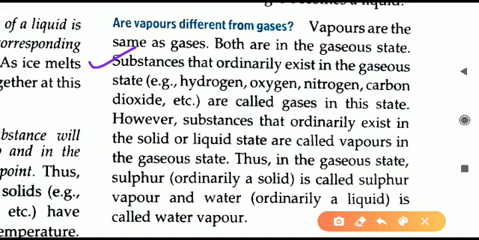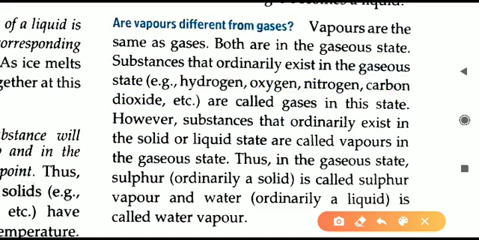For substances which are normally in the gaseous form, like hydrogen, hydrogen never becomes solid or liquid. It is always a gas. Oxygen, nitrogen, carbon dioxide, all these are always gases. So the substances which normally exist in the gaseous state are called gases. They never change into solid or liquid. Any substance which always remains in gaseous form is called a gas.